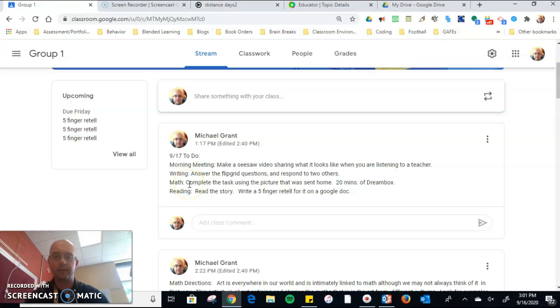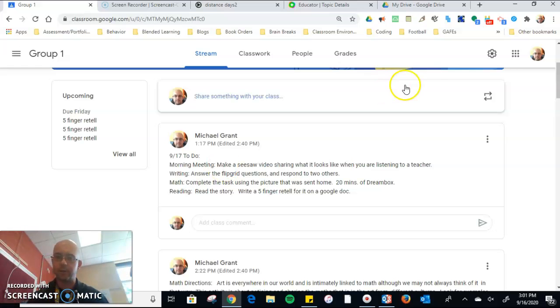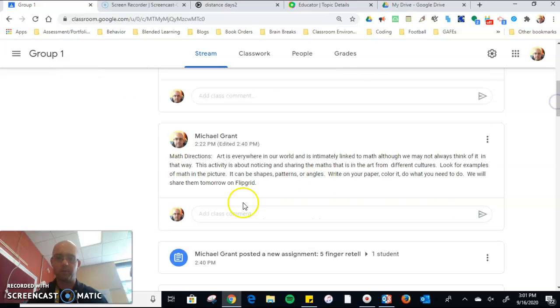Math. Complete the task using the picture that was sent home. So you've got this picture. The directions for this are right below. Math directions. Art is everywhere in our world and is intimately linked to math, although we may not always think of it in that way. This activity is about noticing and sharing the maths that is in the art from different cultures.